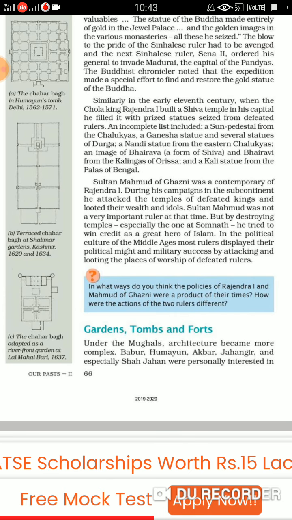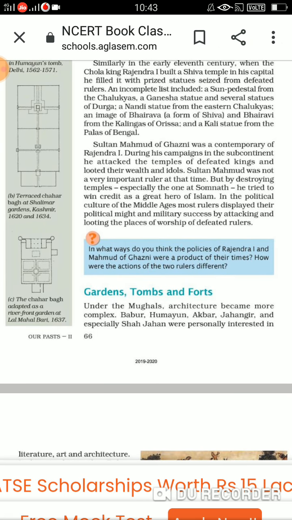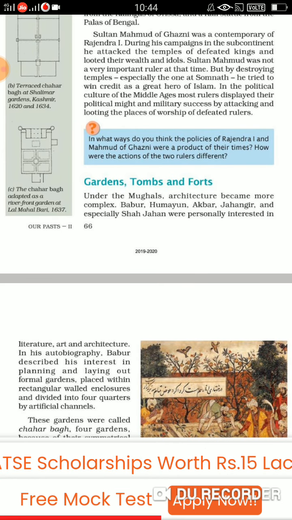Fine. Now the next topic is garden tombs and forts. Now children, under the Mughals, the architecture became more complex. Fine. Now if you have a look, you will find that all the monuments which are very famous, if you talk about Fatehpur Sikri, that was made by the Mughals. If you talk about the Red Fort, that was constructed by the Mughals.